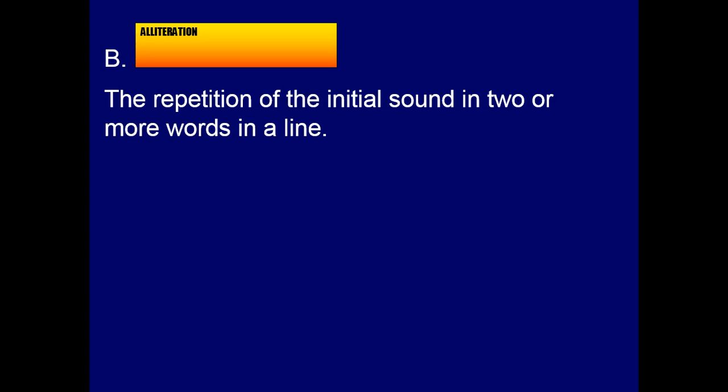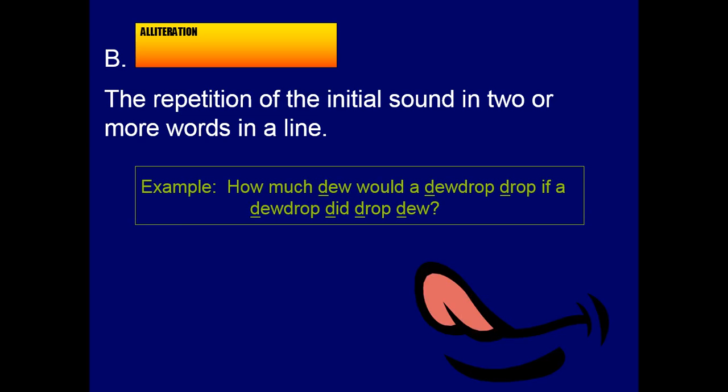Okay, then we have alliteration. What is alliteration? The repetition of the initial sound in two or more words in a line. What do I mean by initial sound? The starting sound of a word. Example: how much dew would a dewdrop drop if a dewdrop did drop dew? So we have the sound of the letter D repeated many times. It can be two or more than two times. So here we have the letter D in dew and drop. Okay, it's alliteration.